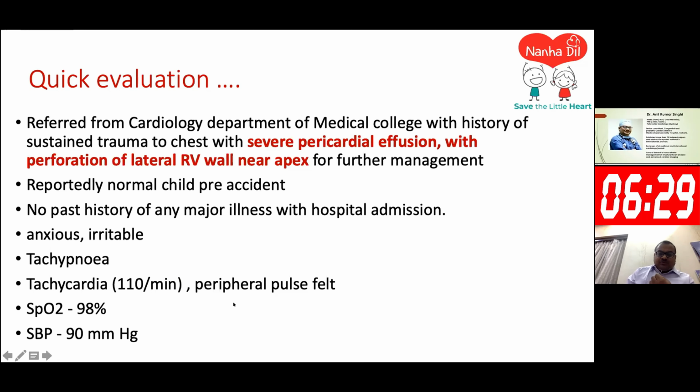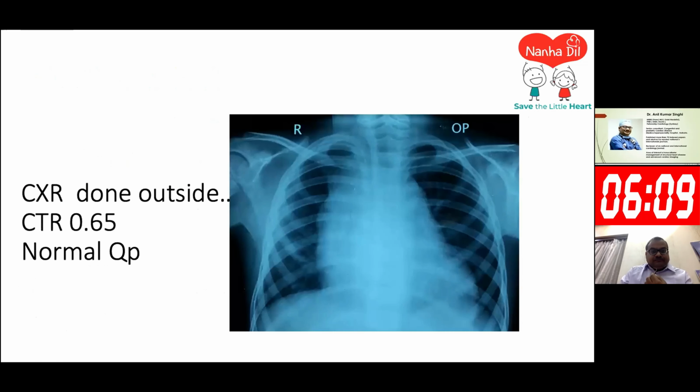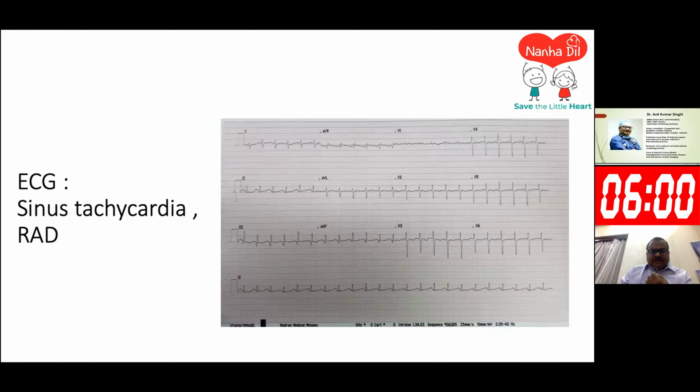The peripheral pulses were felt. He was saturating well. The blood pressure was 90 millimeters of mercury. His heart sounds, as expected, were muffled with a normal split of the second heart sound. There was no additional sound. The liver was enlarged and the chest was clear. This was the X-ray he brought along with him: cardiothoracic ratio increased with normal pulmonary blood flow. ECG showed sinus tachycardia with right axis deviation of the QRS complexes.